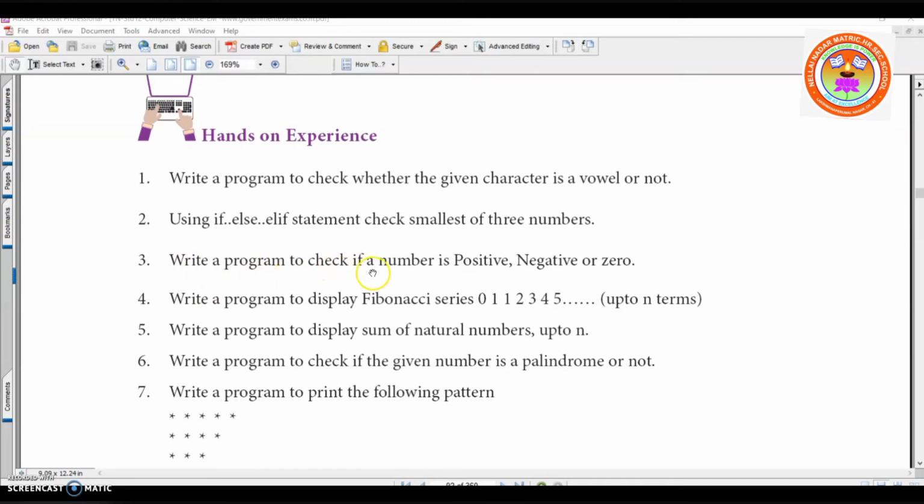Write a program to check if a number is positive, negative or 0. Now, just think, how to check whether a particular number is positive or negative? Yes, you have to think. Remember, before writing the program, you have to think the logic. What's the logic here? Positive, negative, and 0. When the number is greater than 0, definitely the number will be positive. When the number is lesser than 0, the number will be negative. So this logic you should know. Then you can write the program for that.